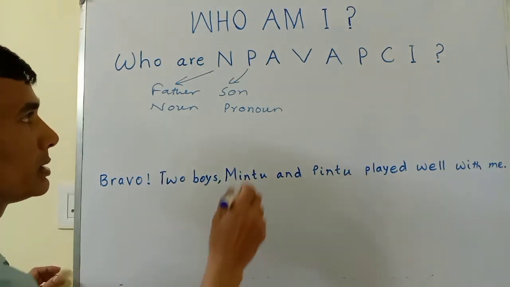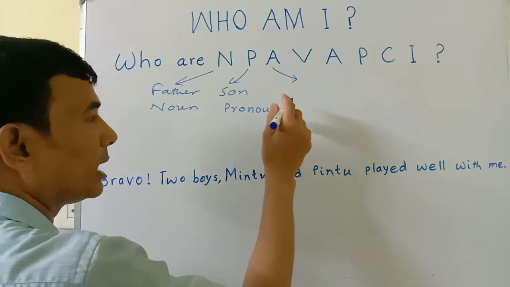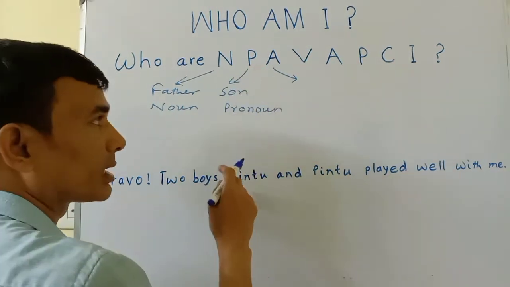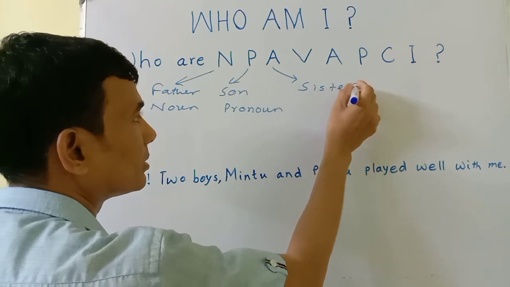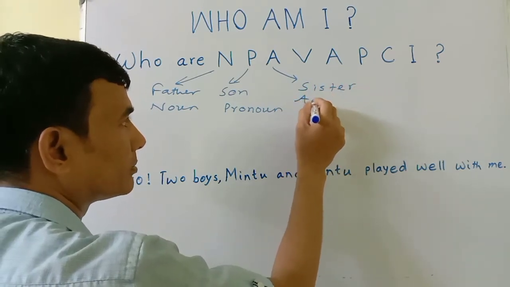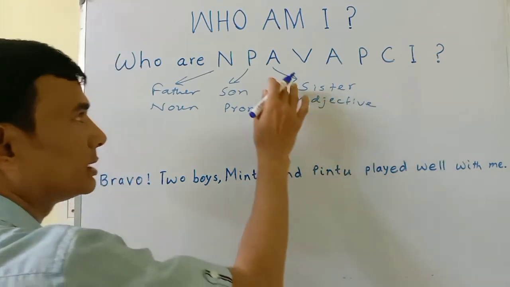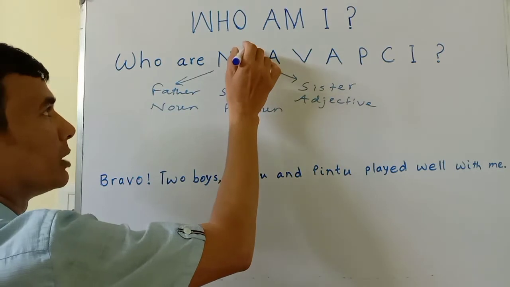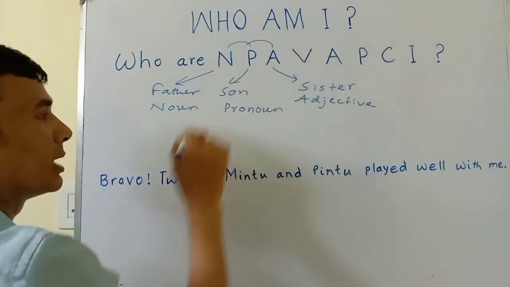Pronoun. After this I have written adjective. I have told you, A is sister, so I will write here sister, and it is adjective. Adjective qualifies noun or pronoun. Noun and pronoun are qualified by adjective.